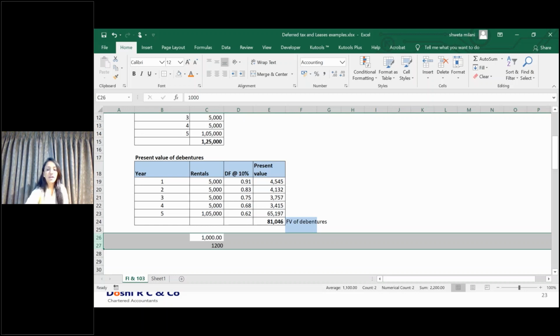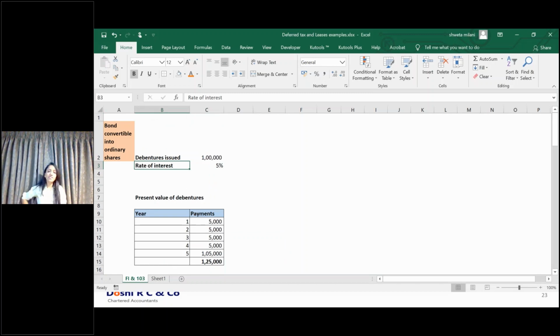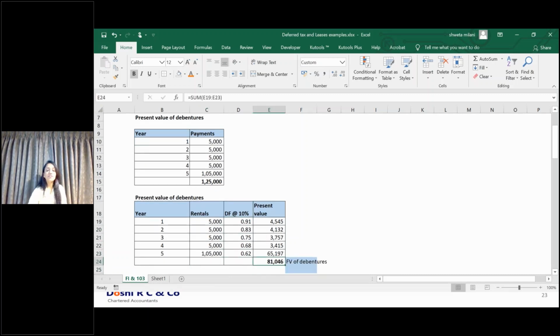In the present case, there are debentures issued by the company. The debentures are issued to a related party, and since they are issued to a related party, they are only paying 5% rate of interest. In that case, tell me whether the fair value and the book value will be the same. No, your market rate of interest is 11% and the rate of interest you're charging is 5%. If we discount these cash flows, 5,000, 5,000, 1 lakh, 5,000, using the fair market rate of interest, which is 10%, the fair value will not be equal to book value.